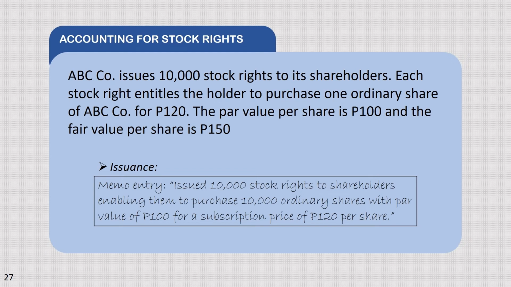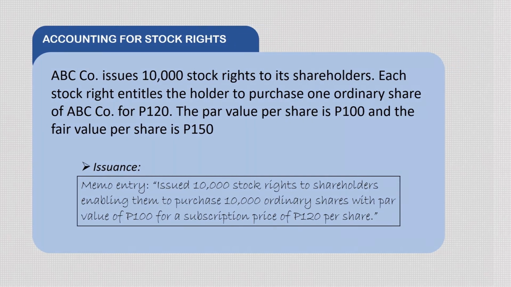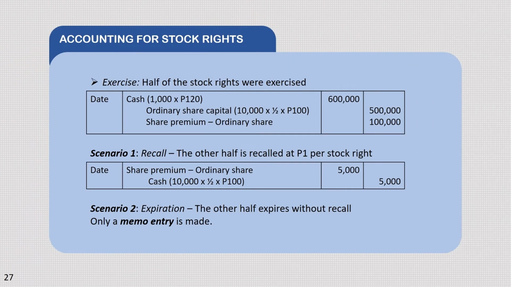Yung memo entry nito is the issued 10,000 stock rights to shareholders, enabling them to purchase 10,000 ordinary shares with par value of 100 for a subscription price of 120 per share. Kapag na-exercise yung half of the stock rights, ang entry ay debit cash na 10,000 multiplied by 1 half multiplied by 120, that will give us 600,000. Sa credit side naman ay ordinary share capital na 10,000 multiplied by 1 half multiplied by 100, that will give us 500,000. And yung matitirang 100,000 is in share premium ordinary share.